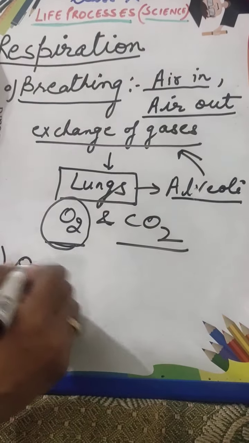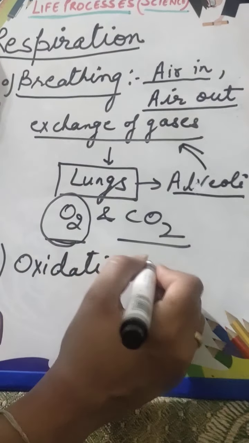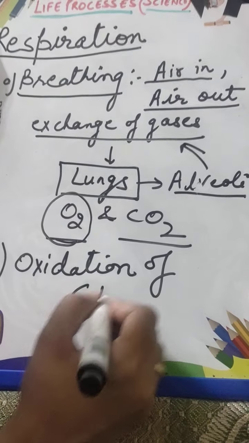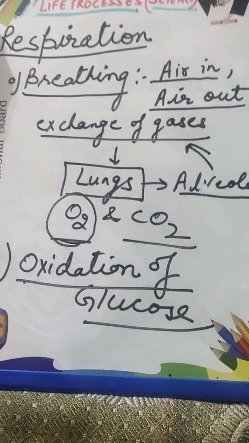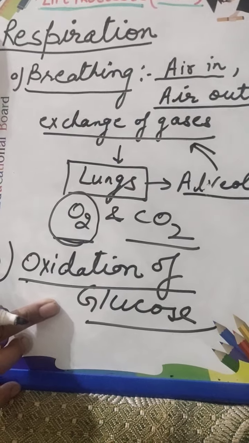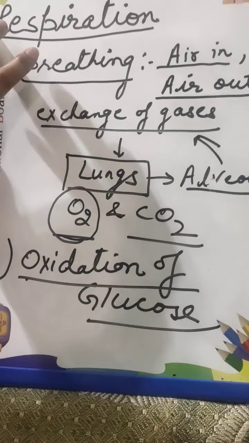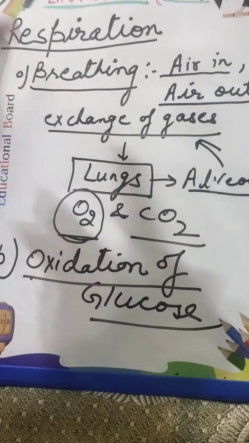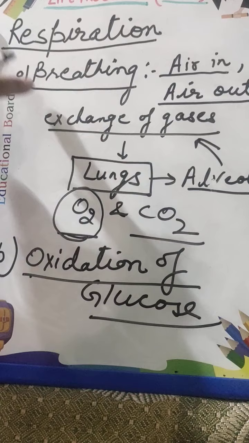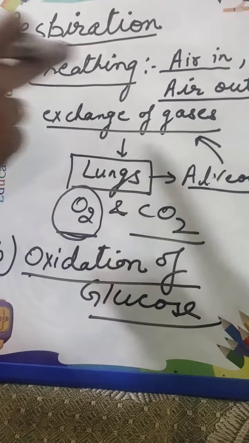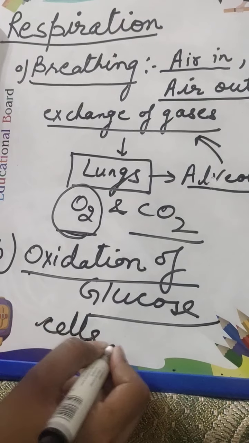That is, this oxygen is used for oxidation of glucose. This is going to happen as the next step of respiration, and both these steps make the respiration process complete. So breathing is a part of respiration. Breathing is not respiration. Breathing is a simpler, physical process, and oxidation of food occurs in cells.